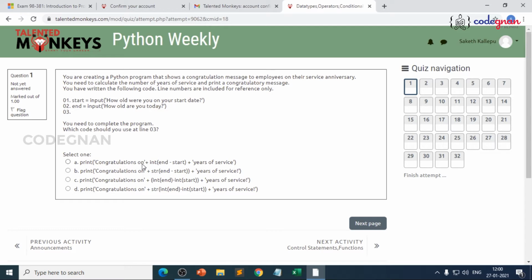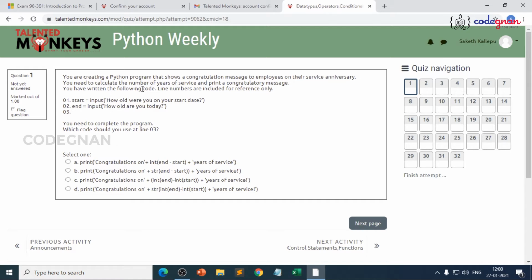If you go for the first option, it is an integer. So the outcome is an integer. Integer plus string gives a concatenation error. Here, let's go for the third option: string of int of end minus int of start. The third option is again an integer. You are confused between the second and fourth options, right? Because if the user enters end in the format of any number, then end minus start, if it is of number format, obviously it is done. But you need to make sure that it is correct.